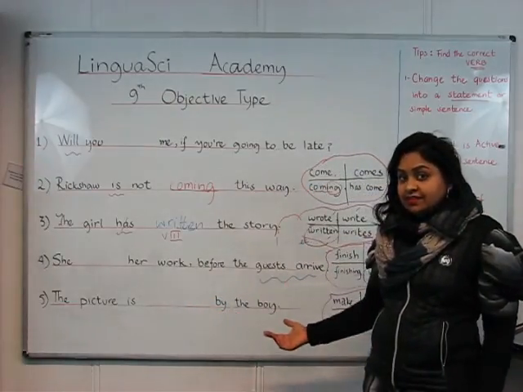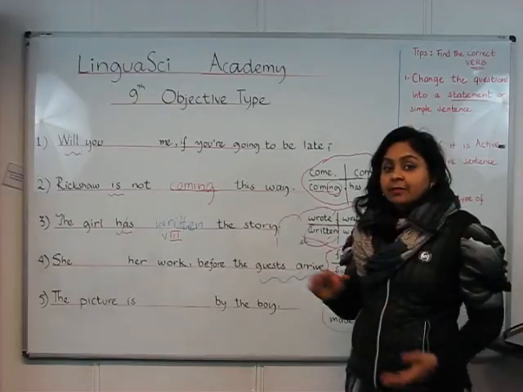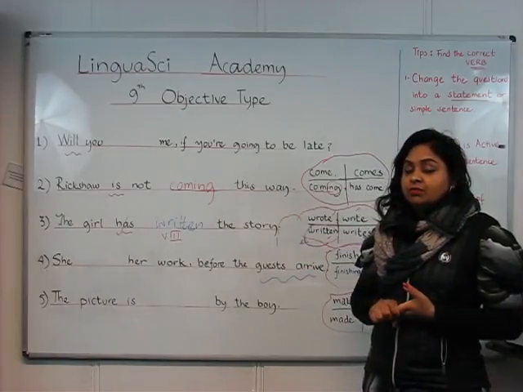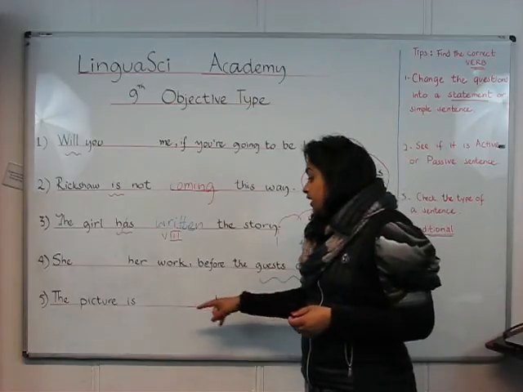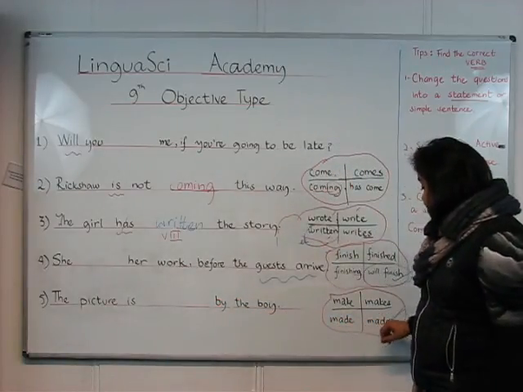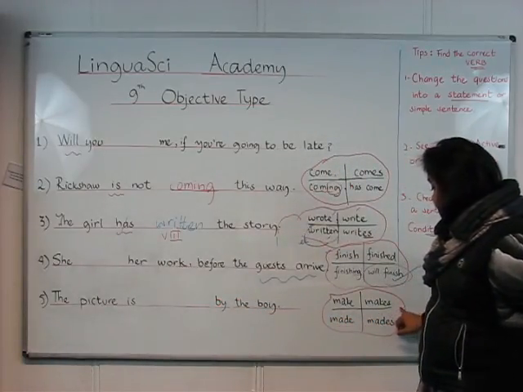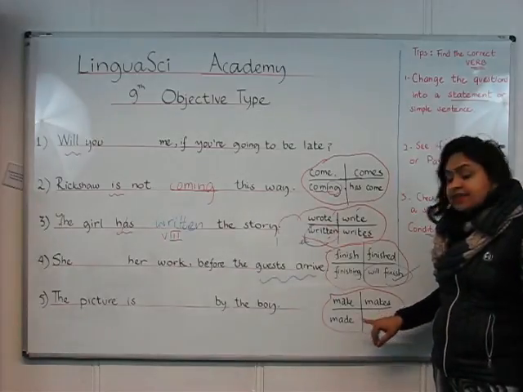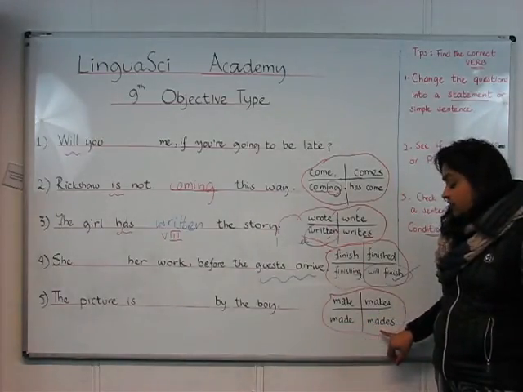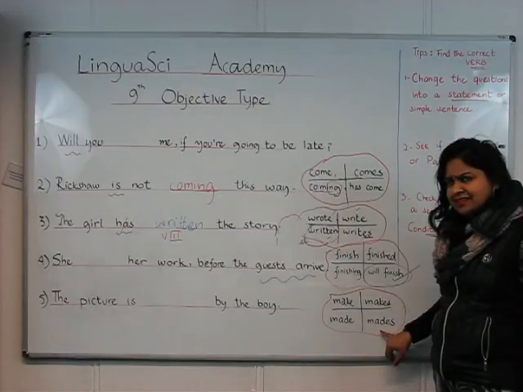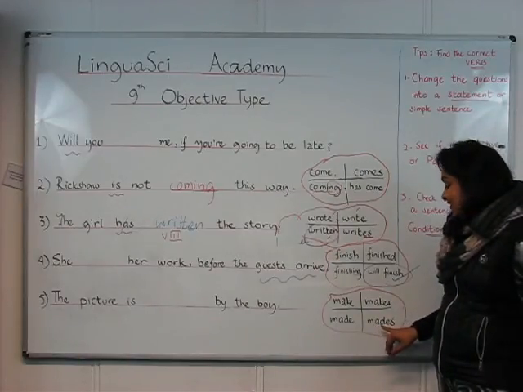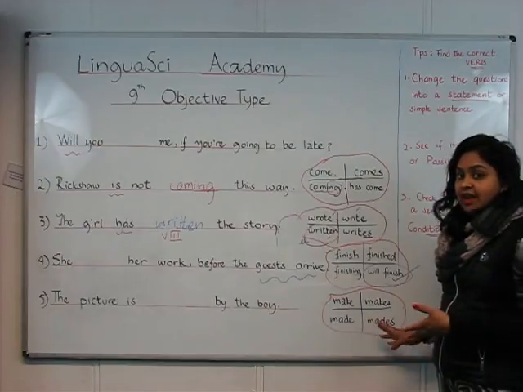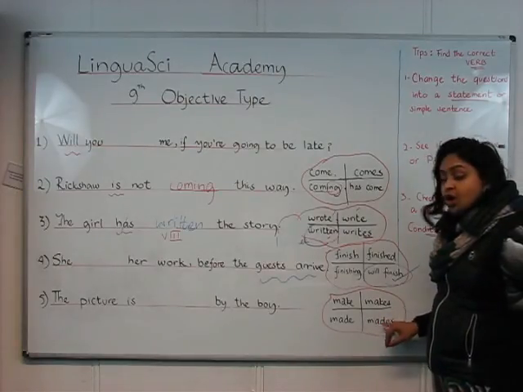This is a passive sentence, and in a passive sentence you could almost blindly go for the third form of the verb. Now let's go back to our options and see which options we have. Make, makes, made, and maids. Maids is not even a proper word to be inserted, but sometimes, as I see, there are wrong words as well.